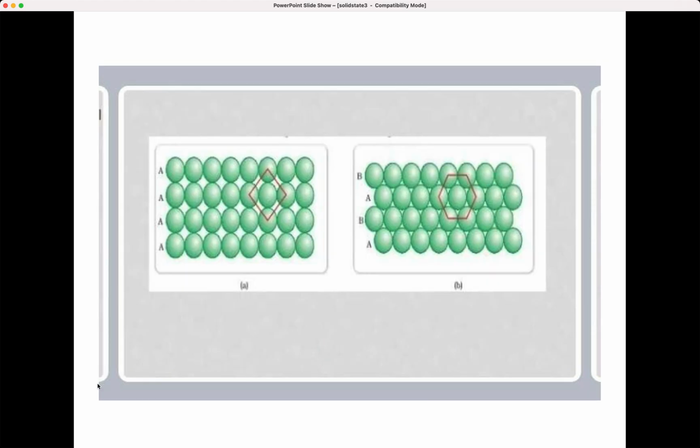Clear? See here, in A type, each row is placed identically one above the other. See, in BA type, between 2 B there is a depression, so we keep A here like that. See here, this is a square shape.